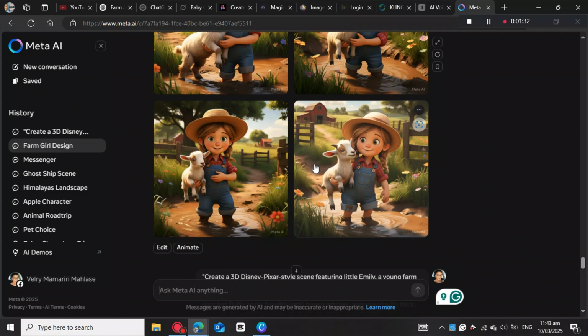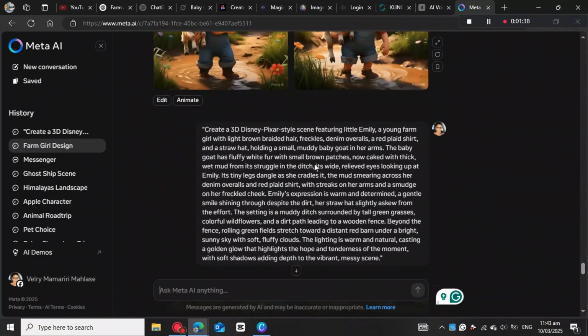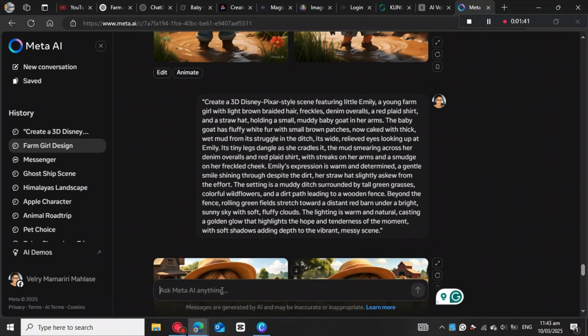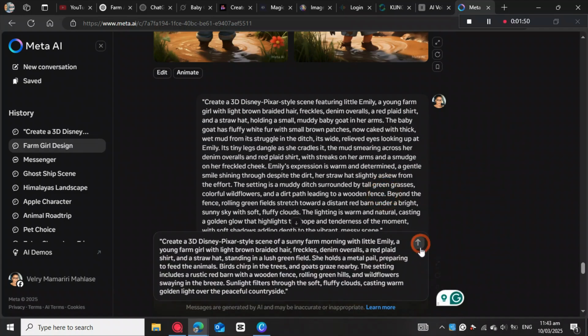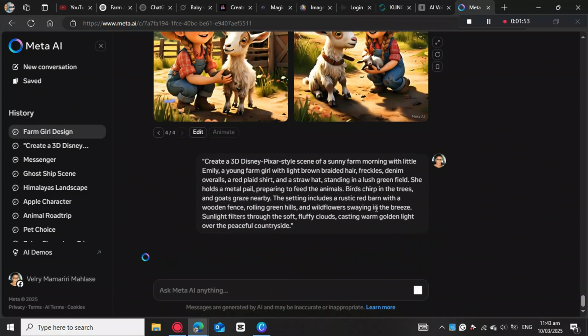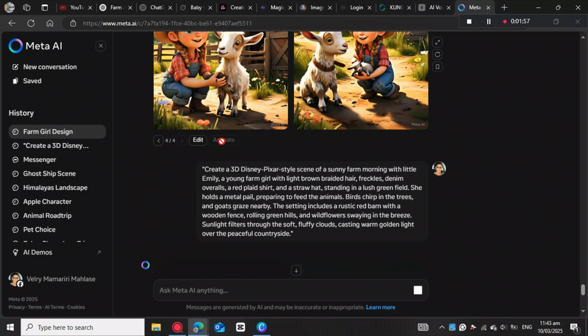All you need to do is to create as many images and videos as you want. So the only thing that you need to do is to put the prompt on this, ask Meta AI anything. Just put the prompt there, and then you put, let me just show you, just click and paste here, and then you click on this arrow, and then the image will come. And then all you need to do is to come to this.